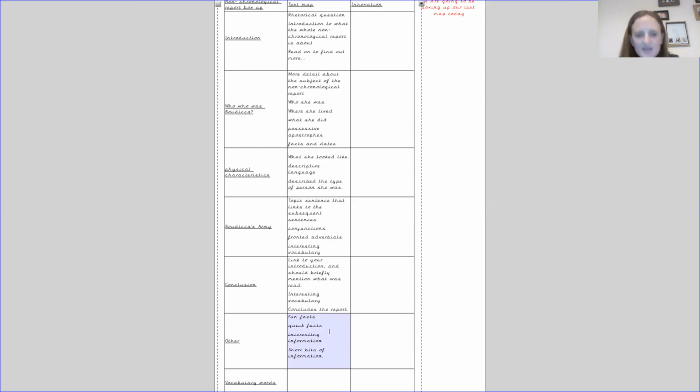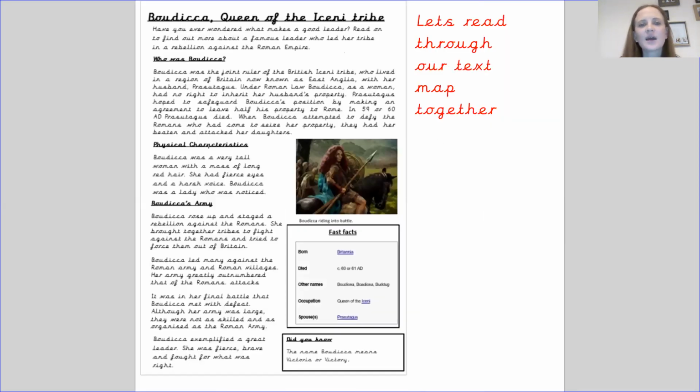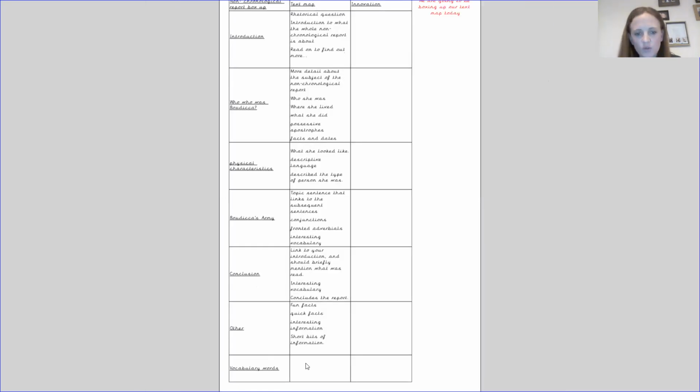Okay, and then underneath here, we've got some interesting vocabulary that we may want to include when we're talking about a leader. So if I go back and I look at the words that we've got, making sure that we use the word leader. I've used the word exemplified.